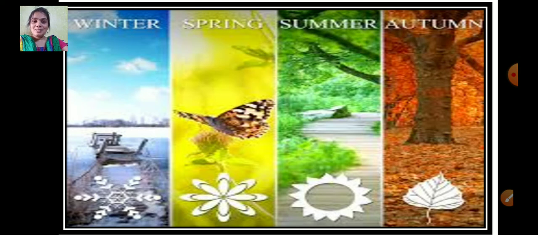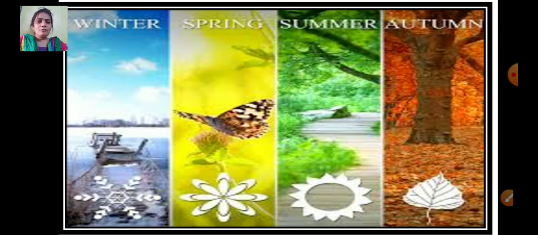And then spring is followed by the dry summer season. Though the summer season is very dry, we can enjoy the mangoes in the summer season. Yes, the mangoes come in summer season.